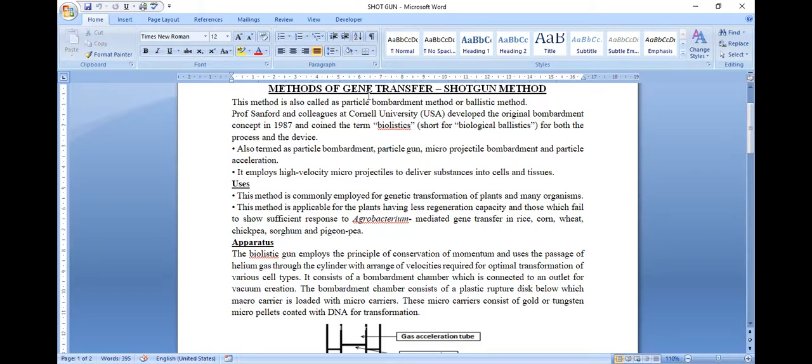To transfer the genes or the complete nuclei, different types of methods have been developed by scientists. Of them, the remaining methods are commonly used in animal gene transfer, whereas the shotgun method is mostly used in plant cells. Why? Because, just a minute.